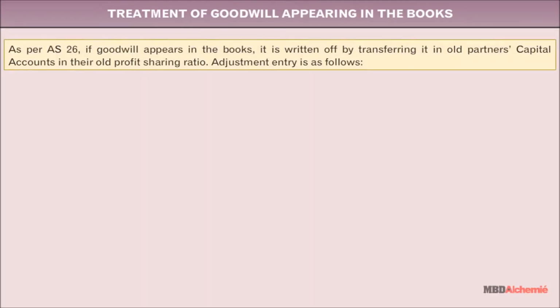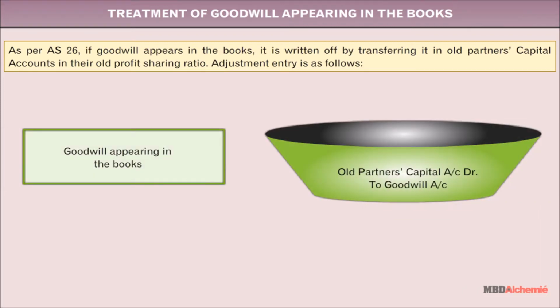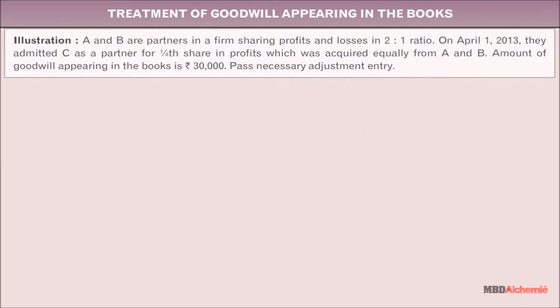Treatment of goodwill appearing in the books. As per AS 26, if goodwill appears in the books, it is written off by transferring it to old partners' capital accounts in their old profit-sharing ratio. The adjustment entry is? Let's understand this with the help of an example.